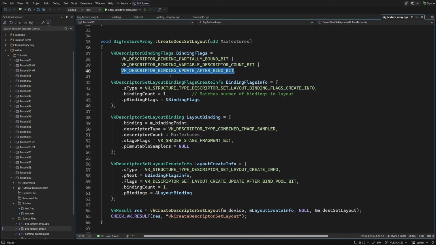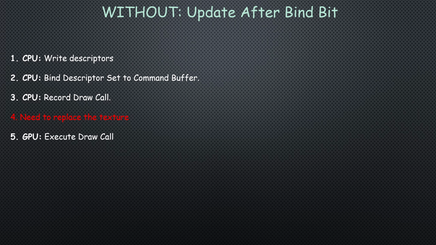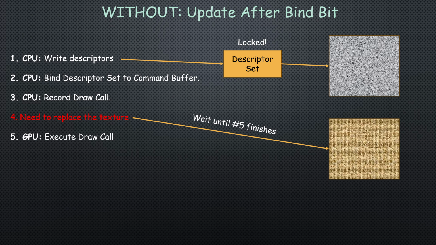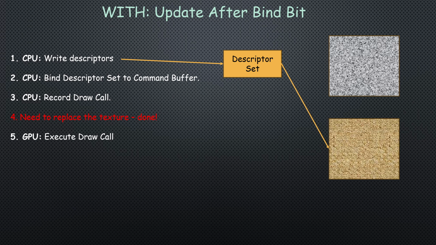And finally, update after bind bit. Usually, once we record CMD bind descriptor sets into a command buffer, that descriptor set is locked. You cannot change its textures until the GPU is completely finished with that buffer. This flag unlocks the set. You can call update descriptor sets to swap a texture even after the command buffer has been recorded or submitted. Now, some of these flags may seem unnecessary for today's demo, but I want you to be familiar with them to allow you to create more flexible engines in the future.